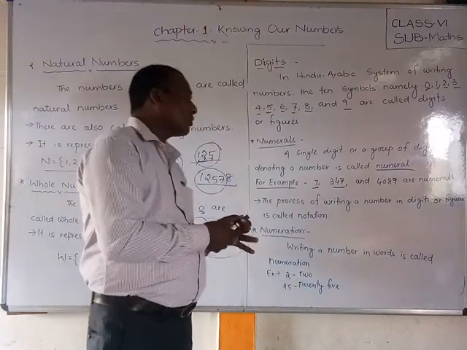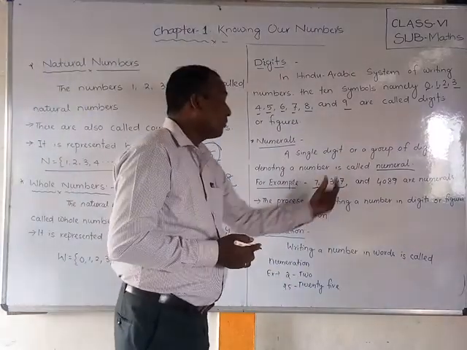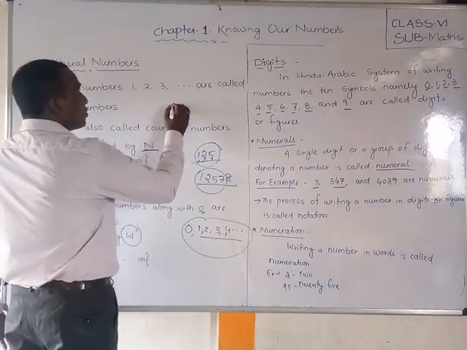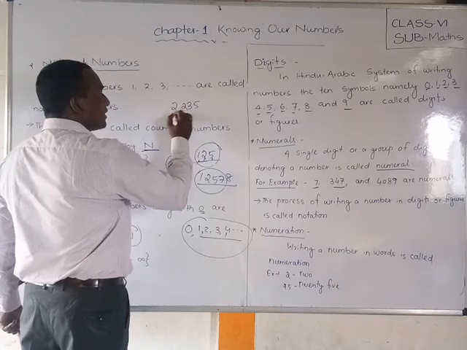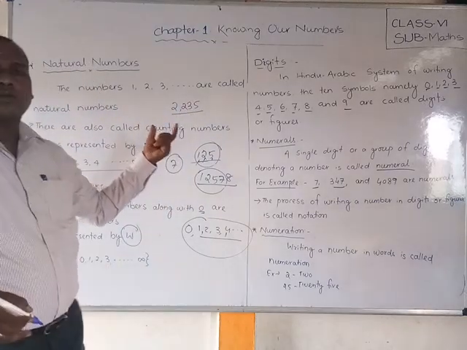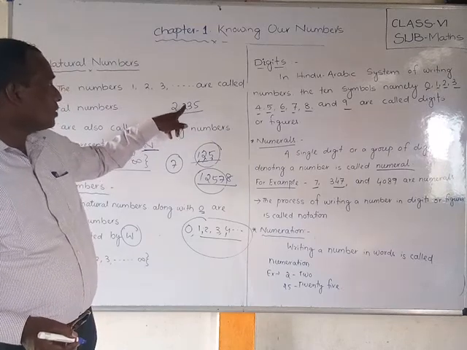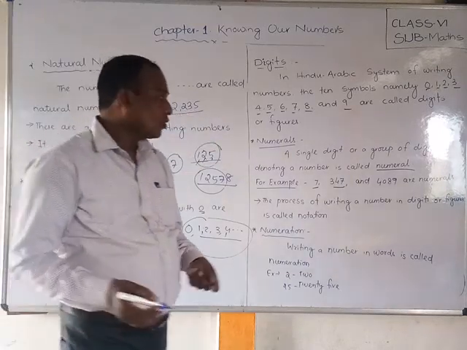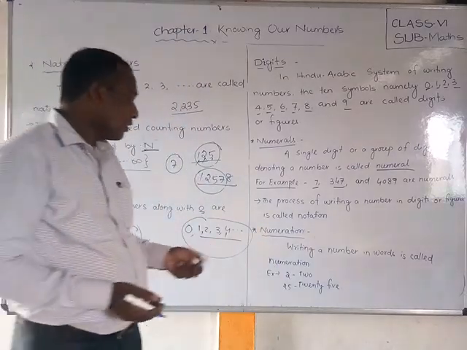That is notation. Suppose I write 2,235 with a comma here; this is called notation. How to write it, what is the process.